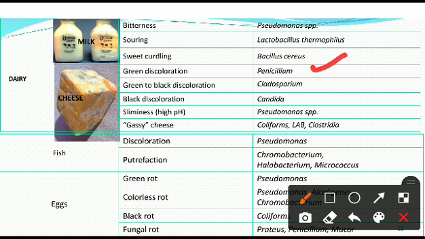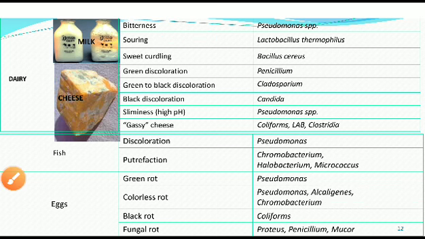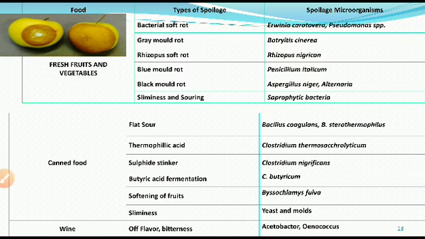Due to these microorganisms, we get bitterness in the product, souring, sweet curding, etc. Another example is fish and egg, which can be deteriorated by some microorganisms. Canned food and wines also deteriorate due to microorganisms.